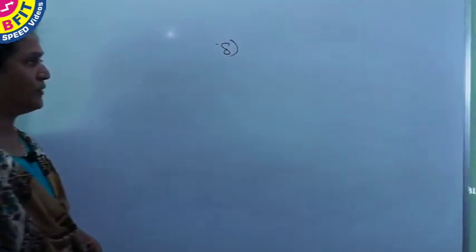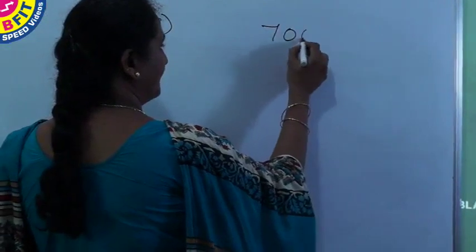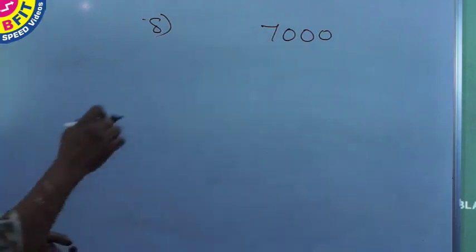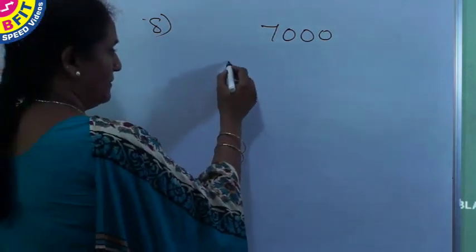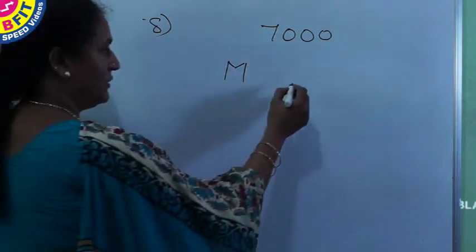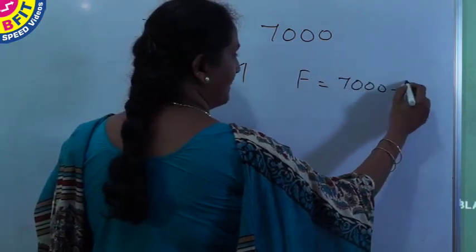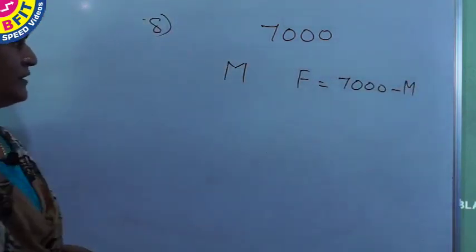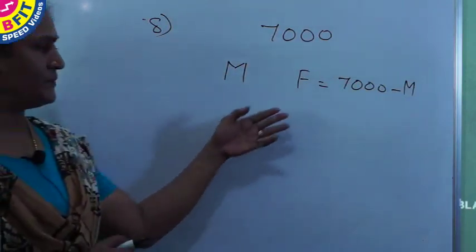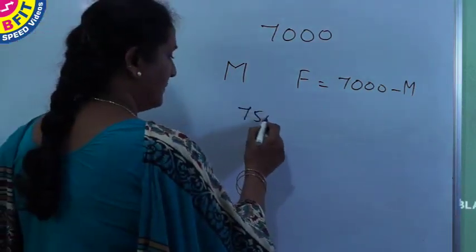So the total population of the village is given as 7,000. So this population consists of both male and female. Suppose if you take the male population in that village is M, and number of female present will be equal to 7,000 minus M. So after a year, increase of 5% in male population and increase of 9% in female population, it comes to 7,500.